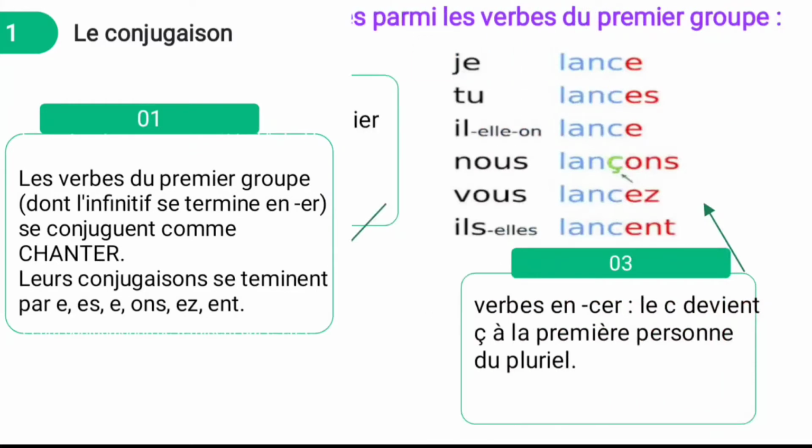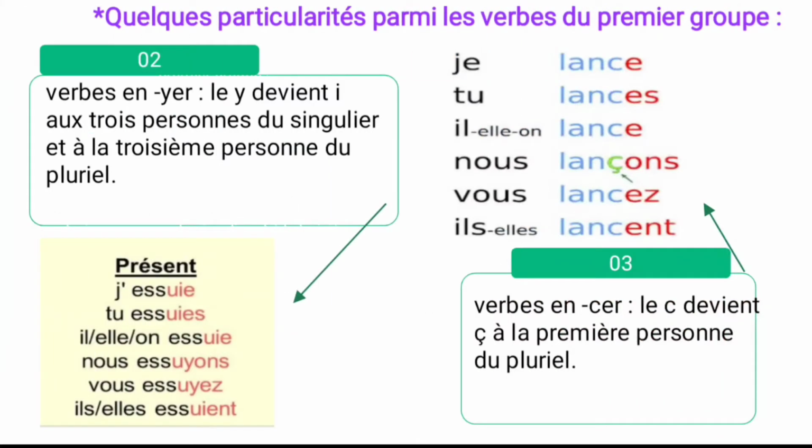And let us move to the next slide. Quelques particularités parmi les verbes du premier groupe. Some particularities are there for the first group. Some set of rules are there. Let us see the rules.